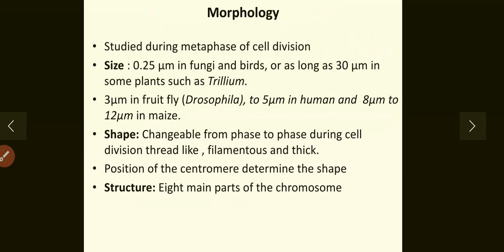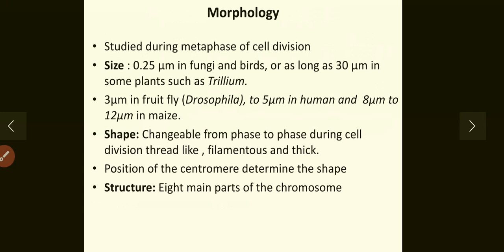First, the size of the chromosomes. The size of the chromosomes varies from organism to organism. It is 0.25 micrometer in fungi and birds, and as long as 30 micrometer in some plants such as Trillium. It is 3 micrometer in fruit fly, Drosophila, 5 micrometer in human, and 8 to 12 micrometer in maize.